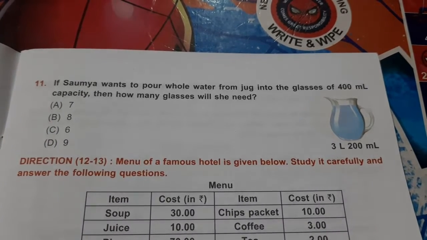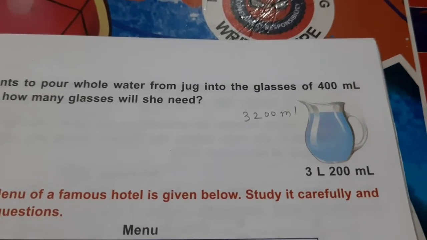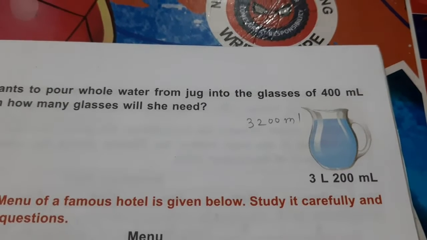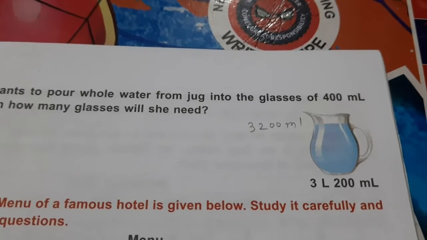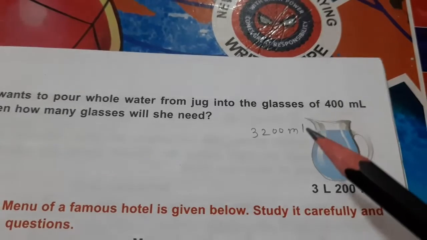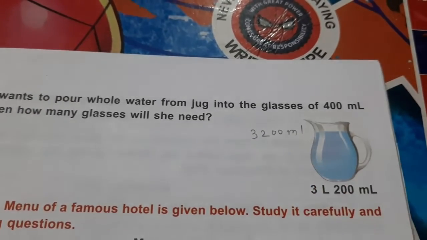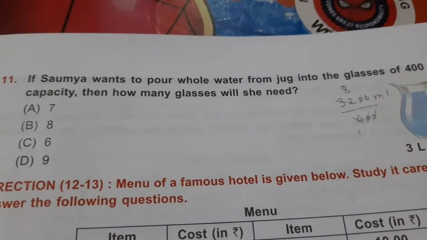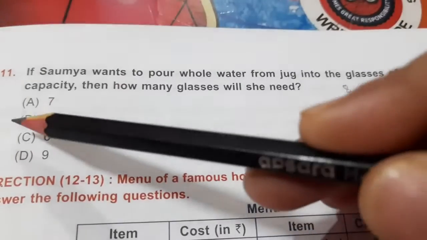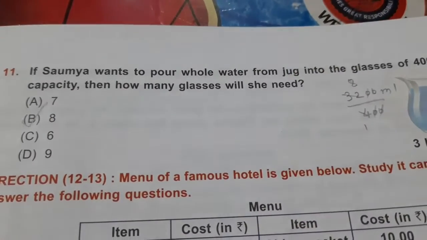3200 milliliter. Okay. So in order to find out how many glasses of 400 ml this particular jug can fill, you need to do the division. That is 3200 milliliter divided by 400 milliliter. That will give you the number of glasses it can fill. Doing the division, what I get is it can be used to fill 8 glasses, which is option B. So please tick option B as the answer to this question.